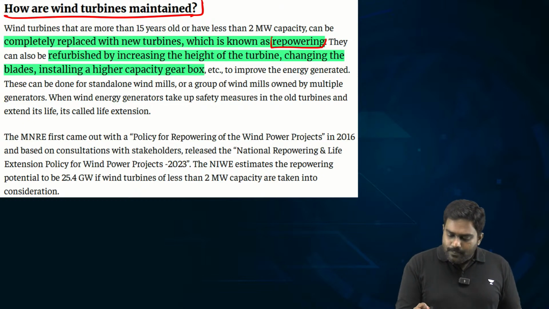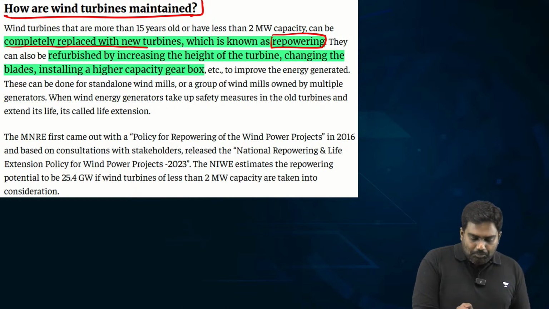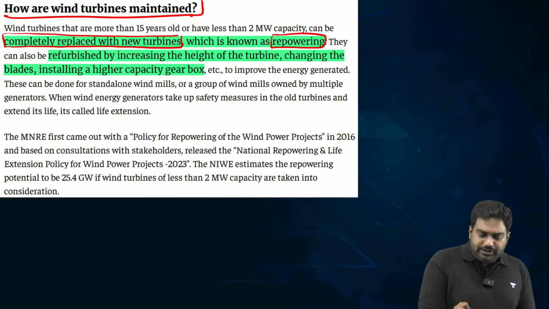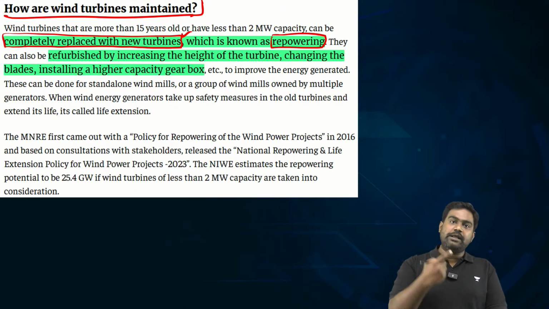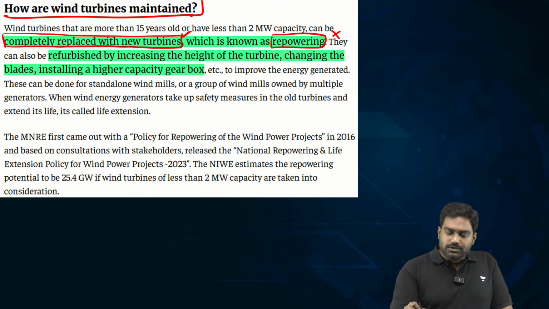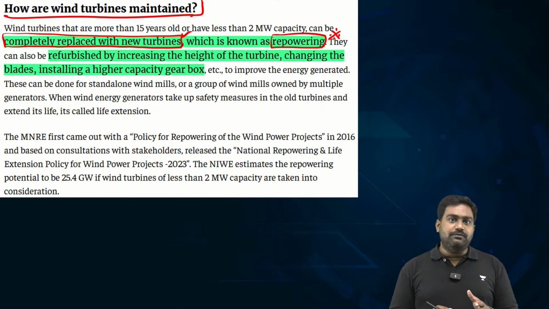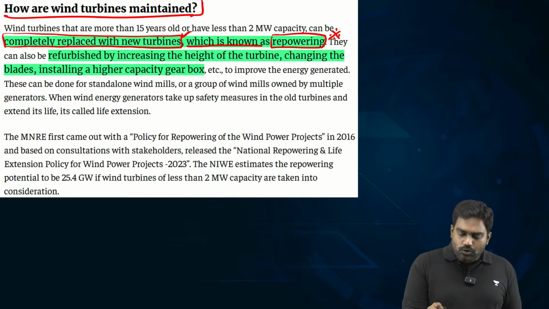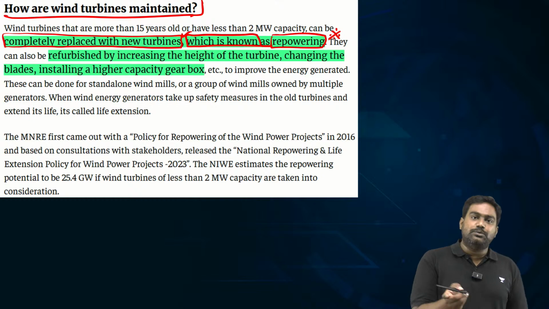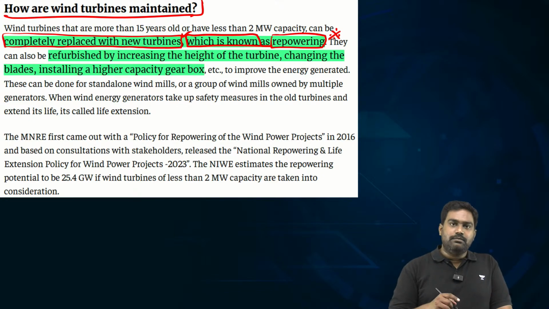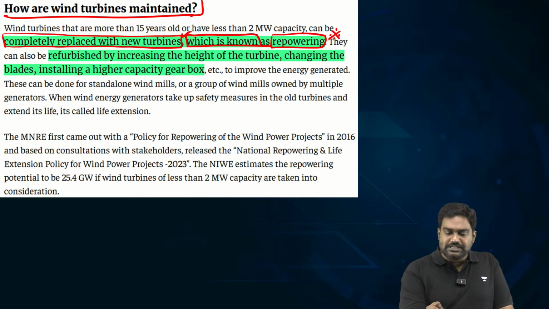So, repowering refers to the complete replacement of the old turbine with a new turbine so that more energy is produced. The old turbines were not so efficient. So today you have better technology, more efficient turbines. So if you remove the old turbine, replace it with an entirely new turbine, which can be more efficient, produce more energy, that is called repowering.